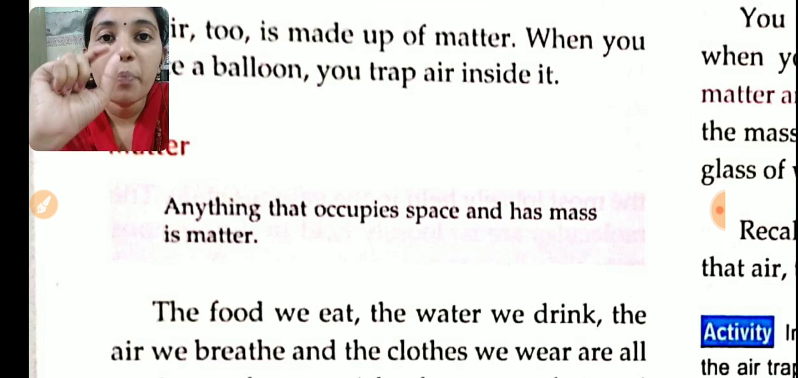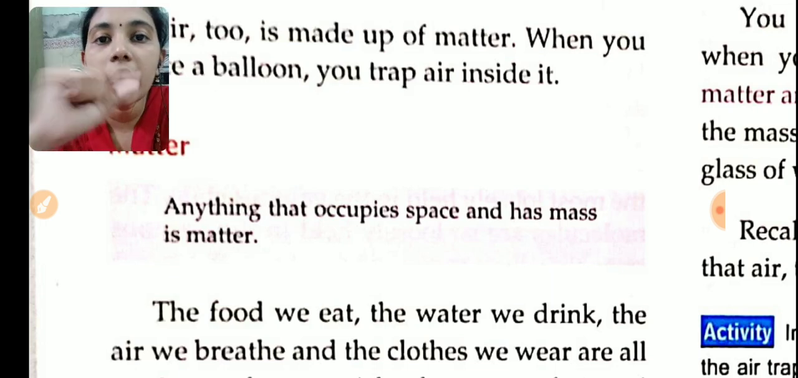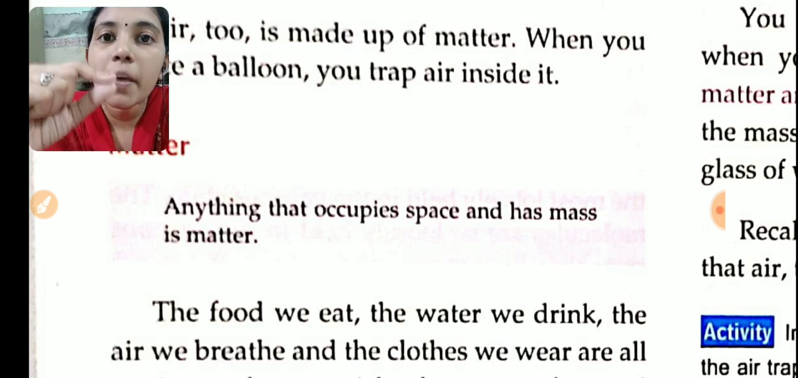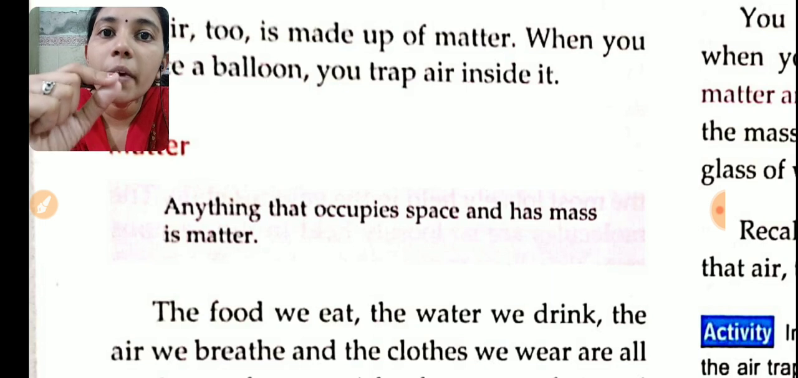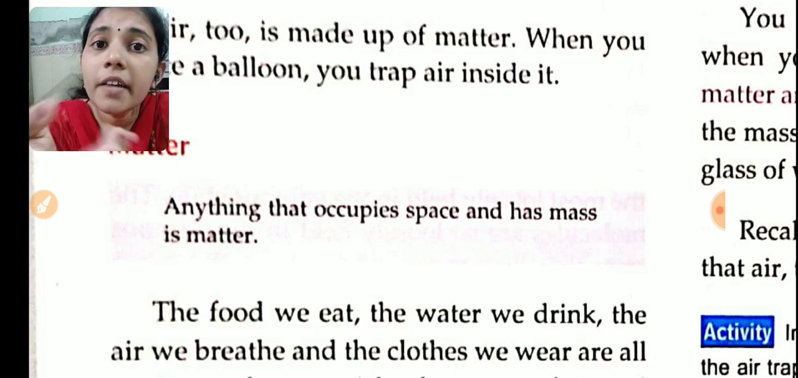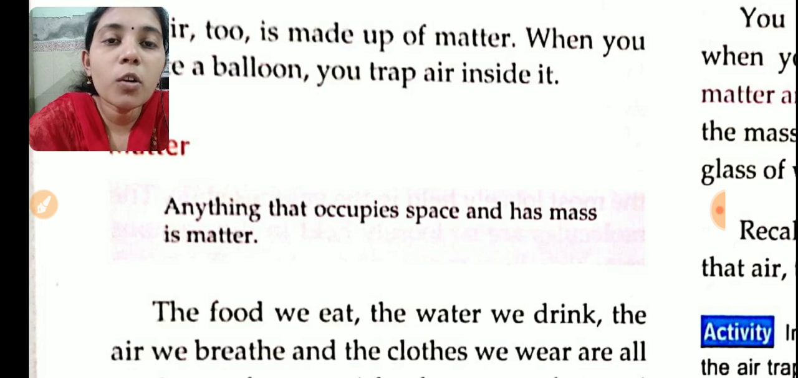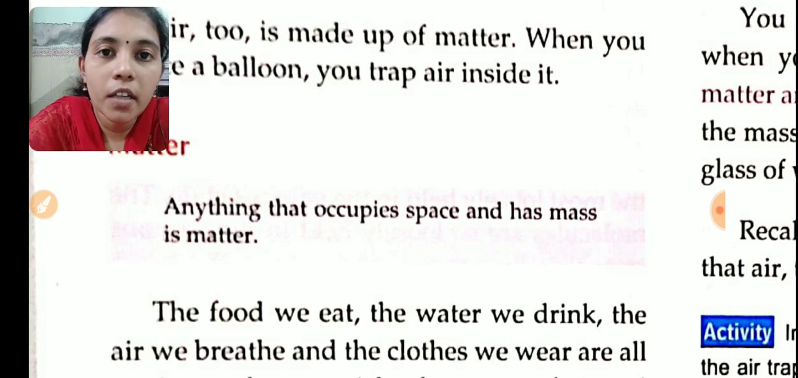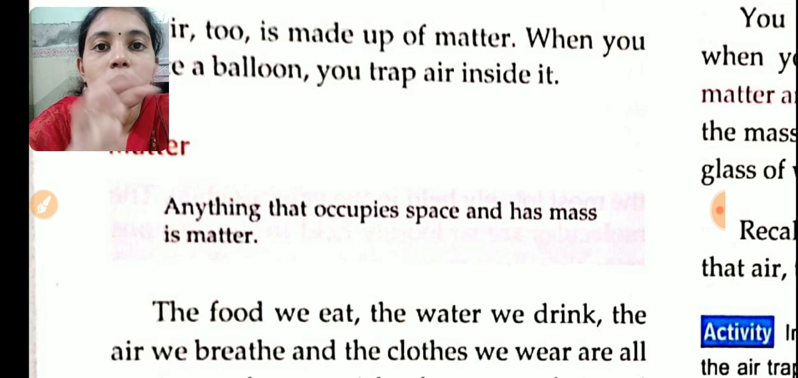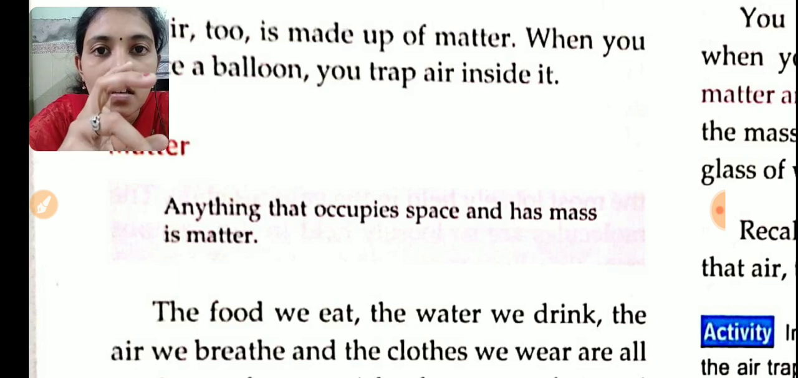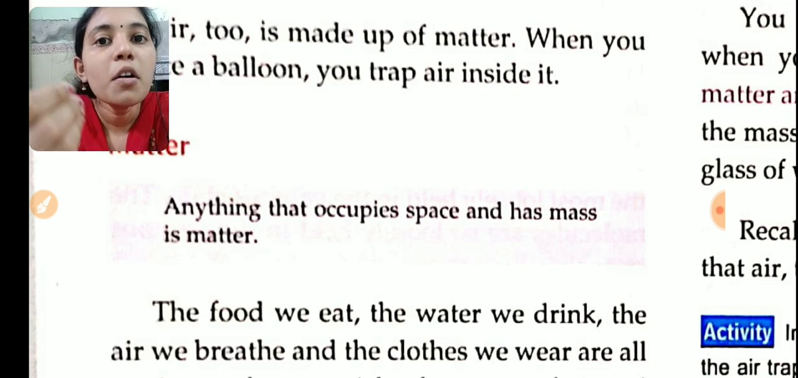For example, a pen you are taking, and if you are keeping it on the table, it will occupy a space on that table, right? Same way, it has a mass also. So anything that occupies space and has mass is called matter.